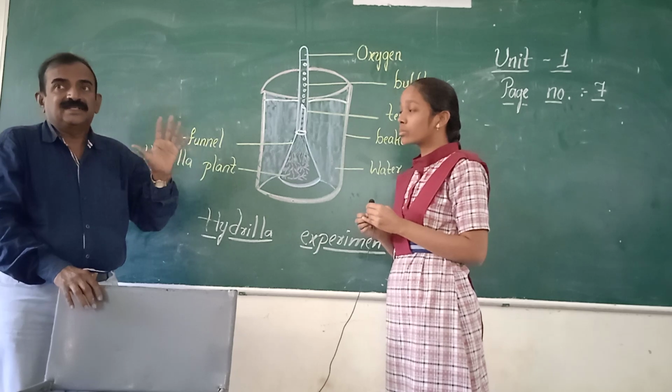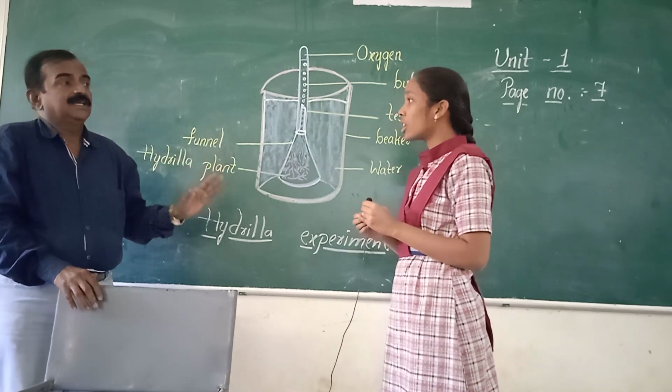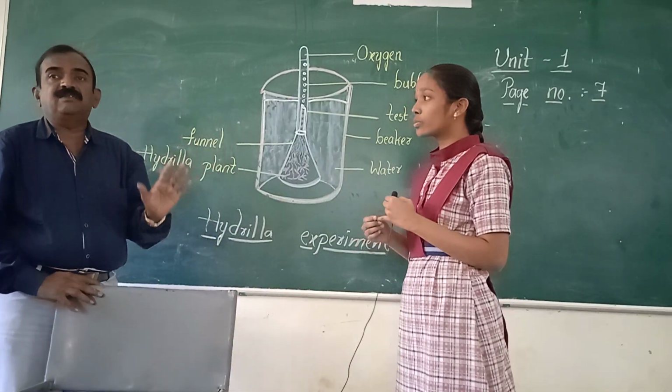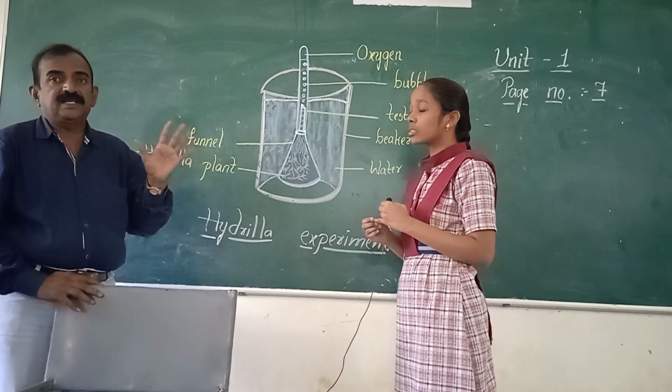That is the inference. That is the result. So finally what result are we getting? Plants perform photosynthesis in the presence of sunlight, and release what? Oxygen. That is the aim. Okay.